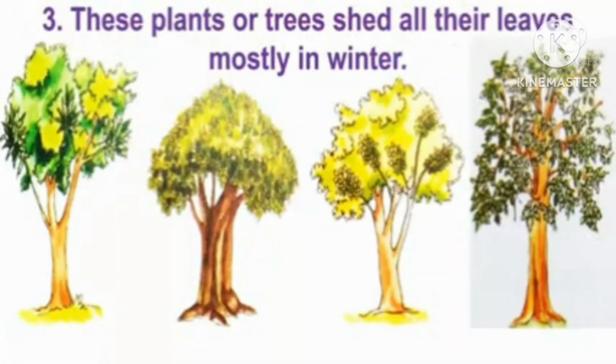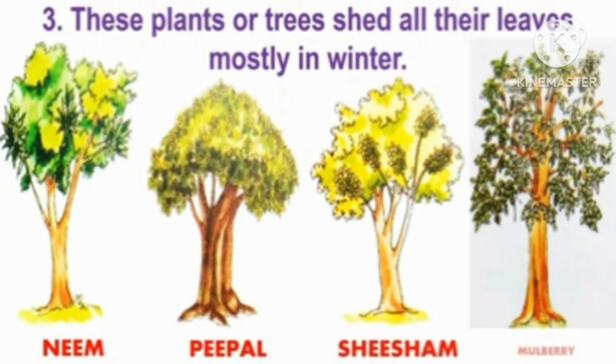These plants of trees shed all their leaves mostly in winter. In winter, they will shed their leaves, and in the spring again, new leaves will come. Neem, peepal, shisham, and mulberry are the examples.